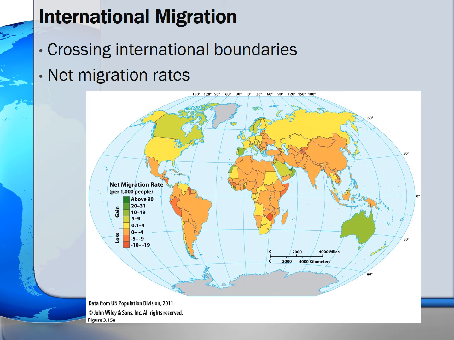International migration occurs when people cross international boundaries and take up residence in another country. Migration occurs on a global scale when people migrate across an ocean. This type of international migration is a relatively recent phenomenon that has grown in conjunction with European colonization and globalization. To facilitate comparisons among countries, the map shows the rate of net migration. Overall, these rates are low worldwide, indicating that few countries have serious immigration or emigration imbalances.